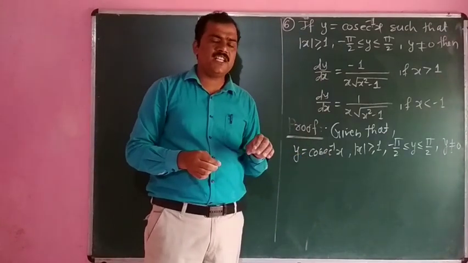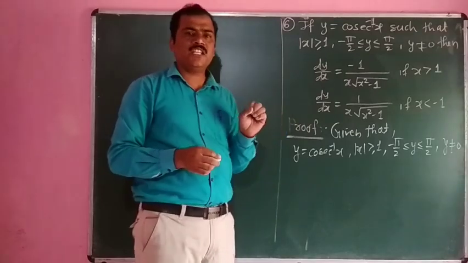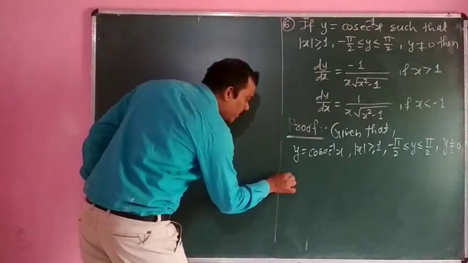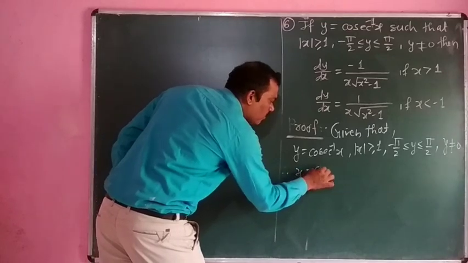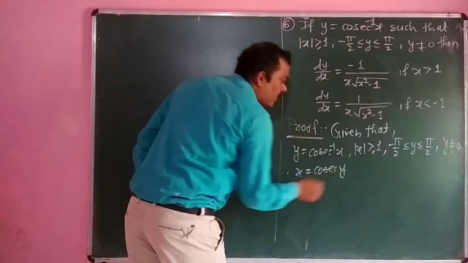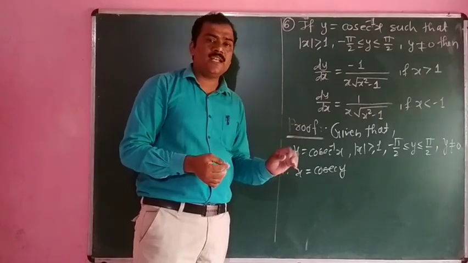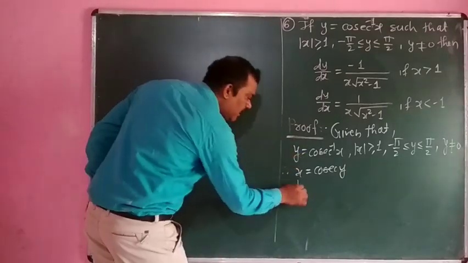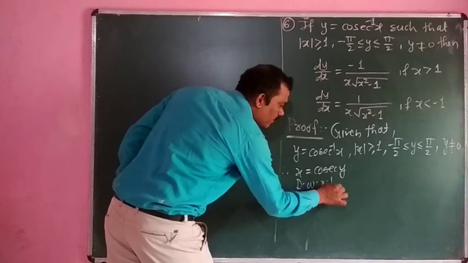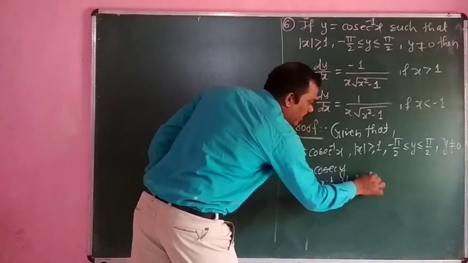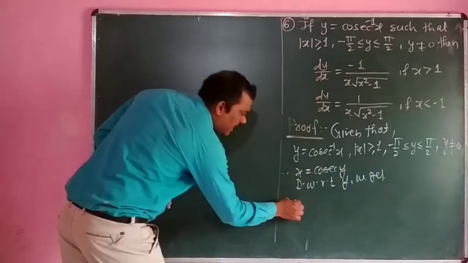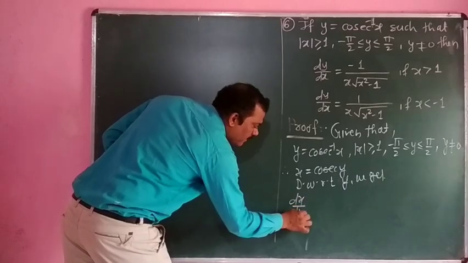The inverse function exists, which means its original function also exists. Therefore, we can write x is equal to cosec y. As x is expressed in terms of y, we have to differentiate with respect to y, and we get dx by dy.